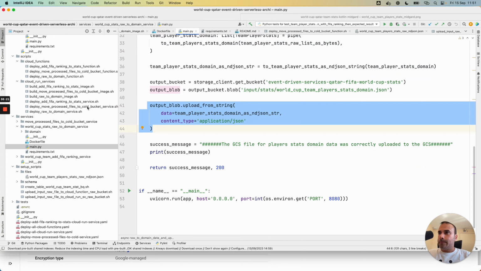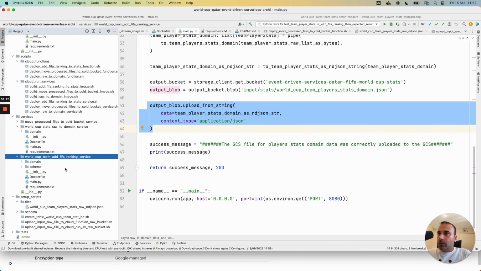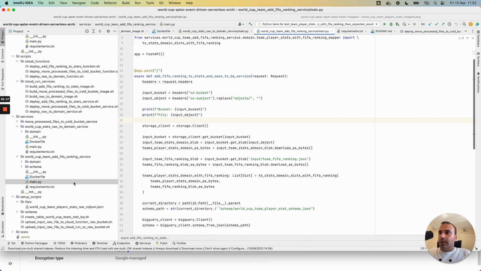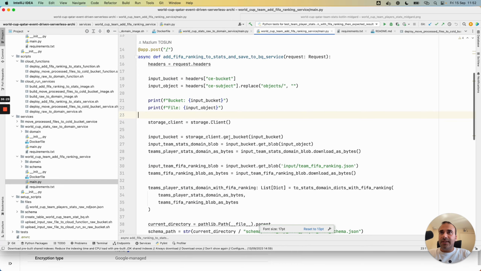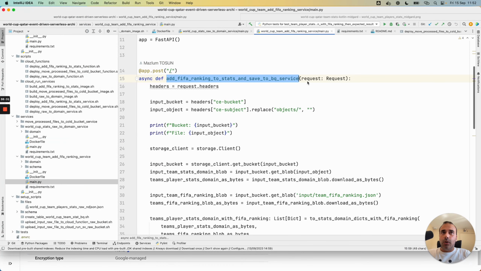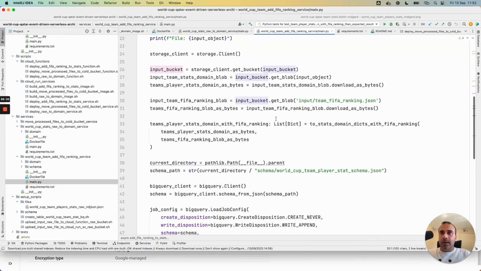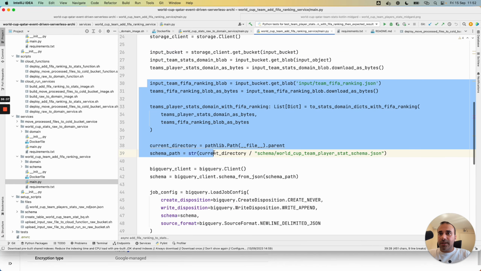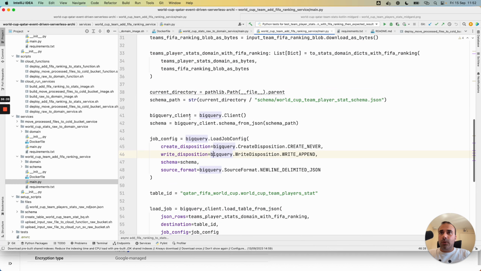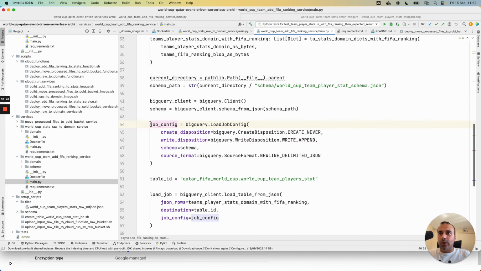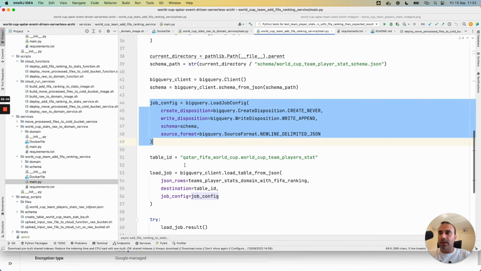The principle is the same for the second element. I have my Docker file, requirements.txt, entry point, and also my HTTP request. I retrieve my buckets. I apply all my logic here, and with the BigQuery Python client, I write the result to a BigQuery table with the business logic and also with the FIFA ranking per team.